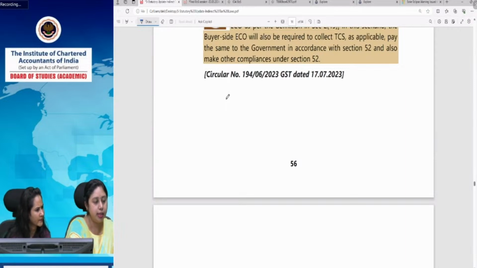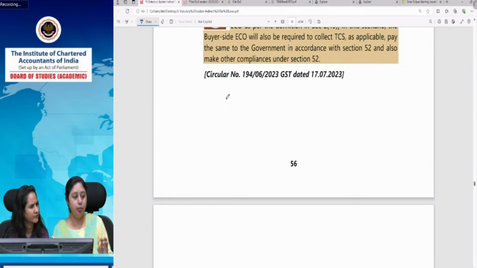Jitesh is saying that in that case, a person playing casino, the money won will not be taxed. Yes, Jitesh, you are right.